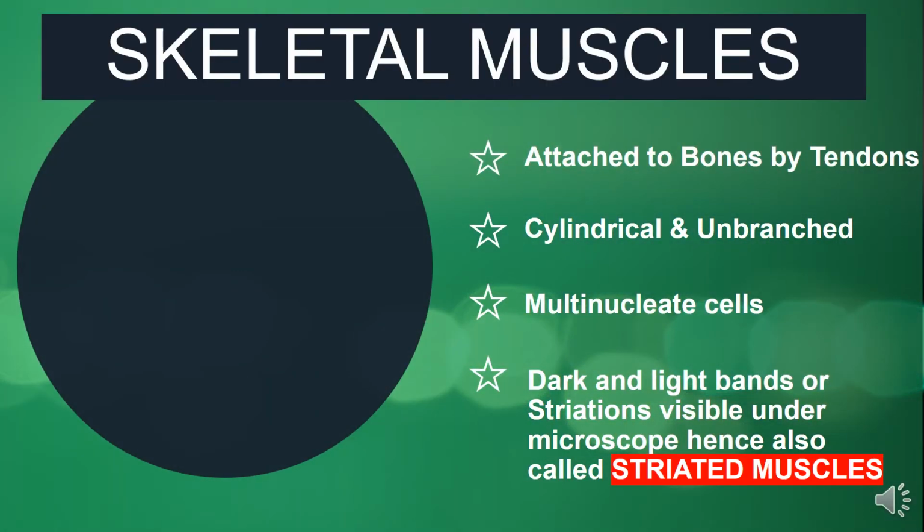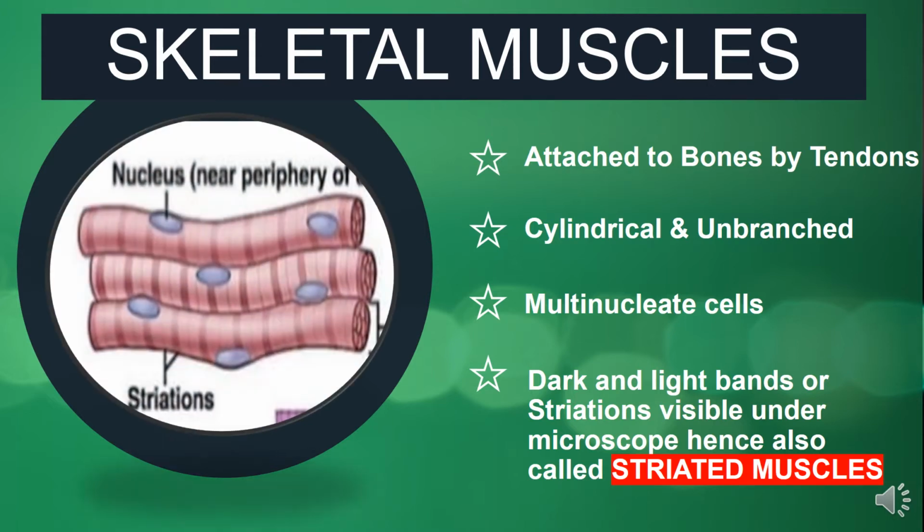First one is skeletal muscles. The name skeletal is given to these muscles because these muscles are mainly present in the skeletal system of our body. As our skeletal system is mainly made up of bones, and these muscles are attached to bones by the help of a connective tissue named tendons.